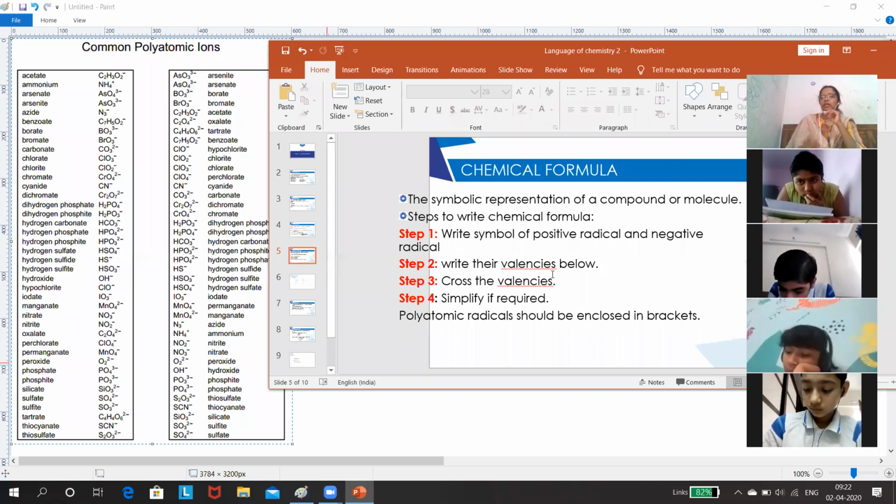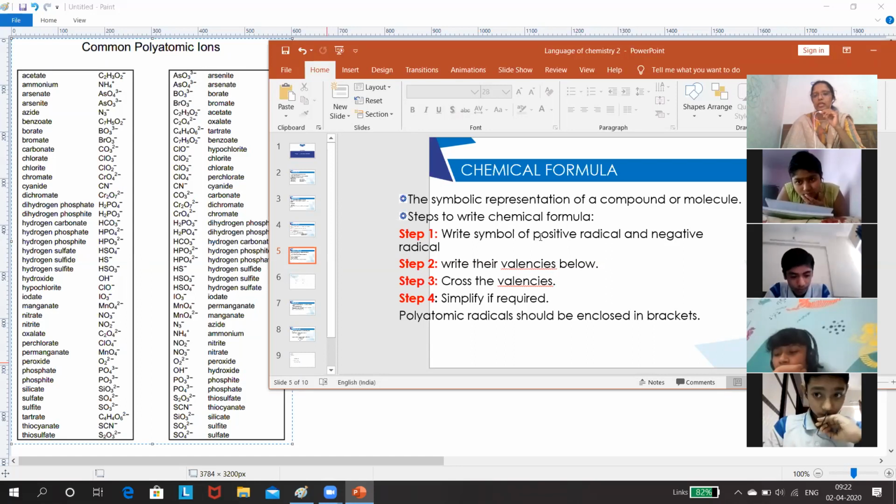While you are writing the valencies below the radicals, you need not mention the sign. For example, the radical is Na plus 1. The valency is 1. So while writing the valency, you can just mention 1. No need to mention the sign. Most of the students make this mistake. Always we should write the positive radical first and then comes the negative radical. Do not write the negative radical first. Got it?